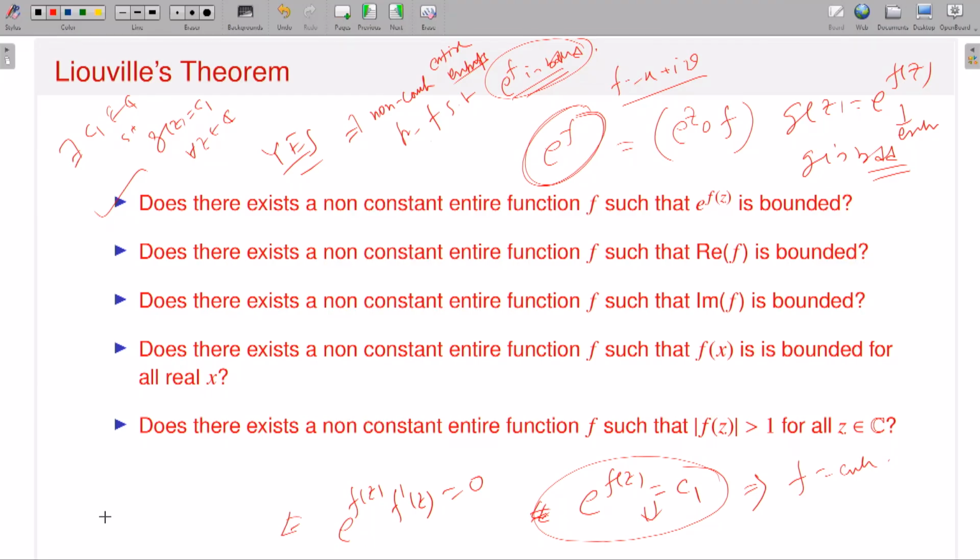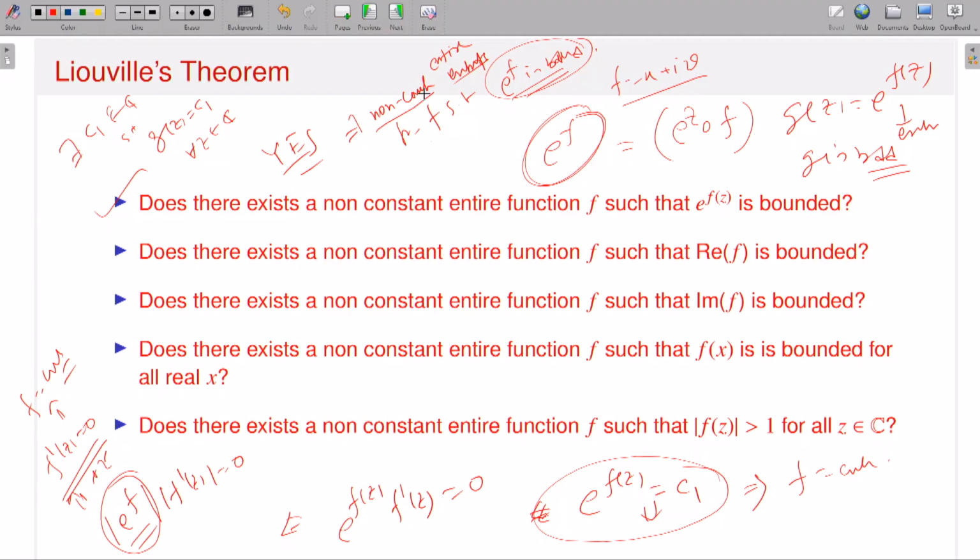If I take the modulus on both sides, e to the power f times the modulus of f prime z is 0. But since f is a non-constant entire function, e to the power f is always non-zero. So this implies that f prime z is 0. Since f prime z is 0 for all z, f is constant. You arrive at a constant but you started with a non-constant entire function, so there is a contradiction. Therefore there does not exist any non-constant entire function f such that e to the power f is bounded. That's how you can use Liouville's theorem.